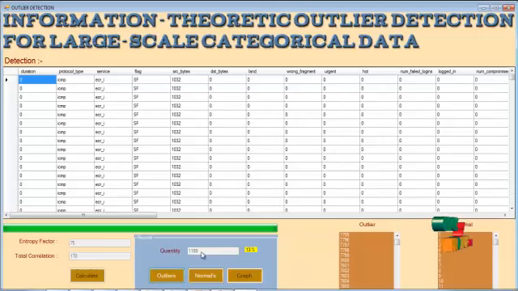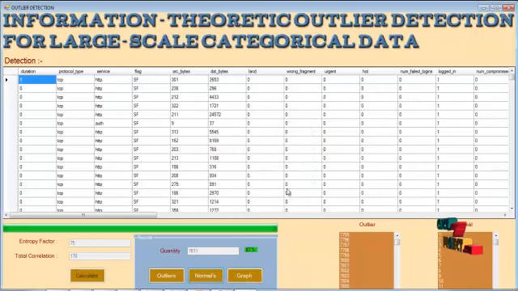These outliers present in the large scale categorical data set show what percentage of the data set consists of outliers. Then we can determine the number of normals present in the large scale categorical data. Here this quantity shows that the normals are more numerous in the large scale categorical data set. This quantity shows the number of normals available in the data set. Let's proceed with the graph.